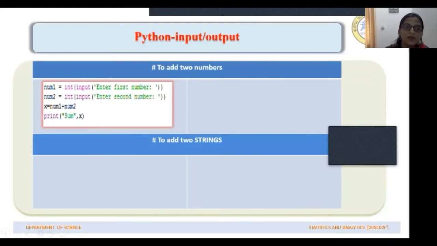So we have another variable named num2, is equal to int, and within the bracket you should write input, enter second number.